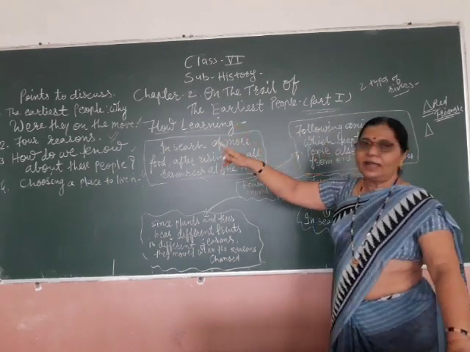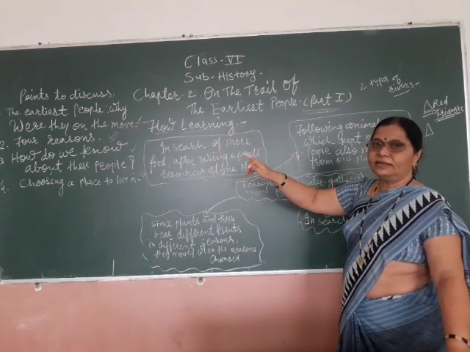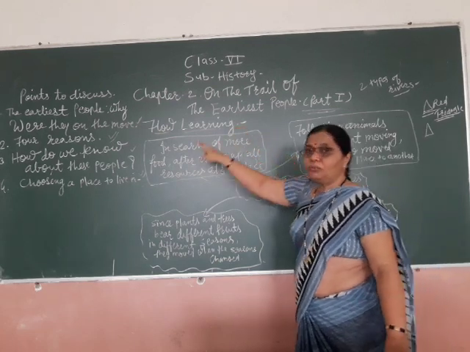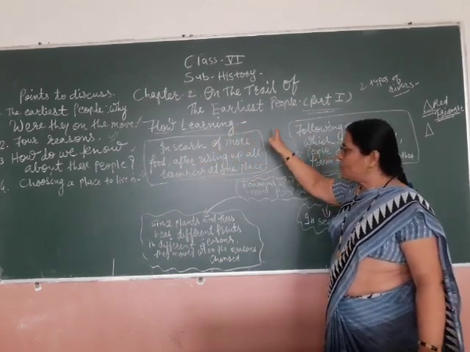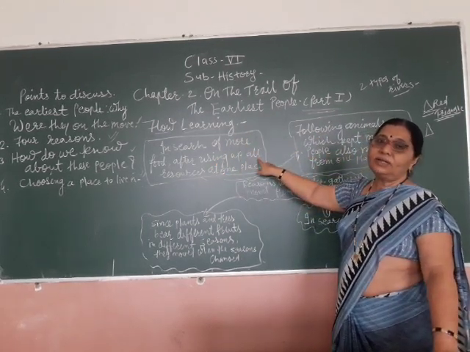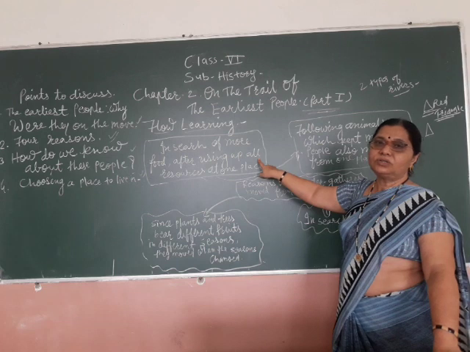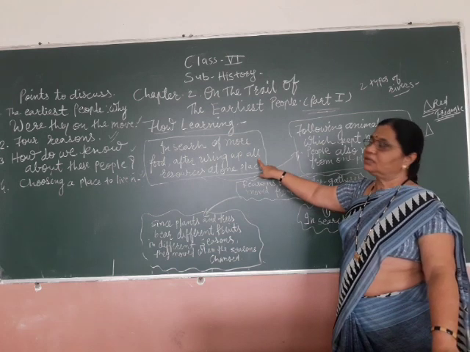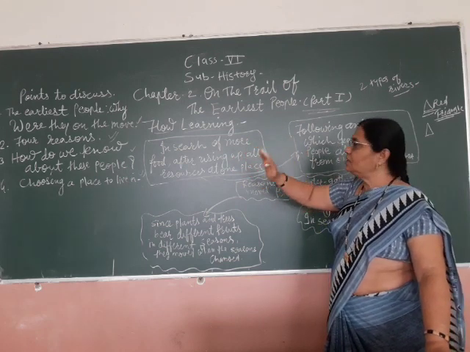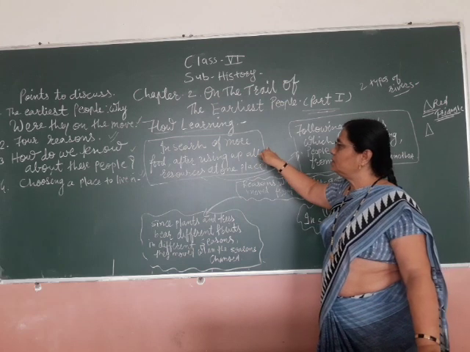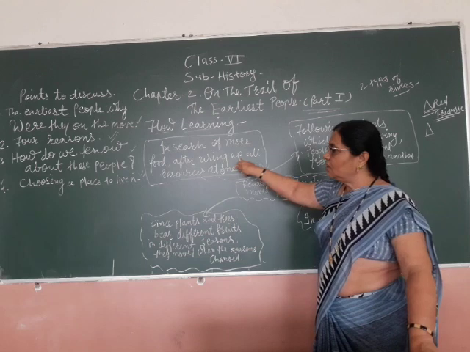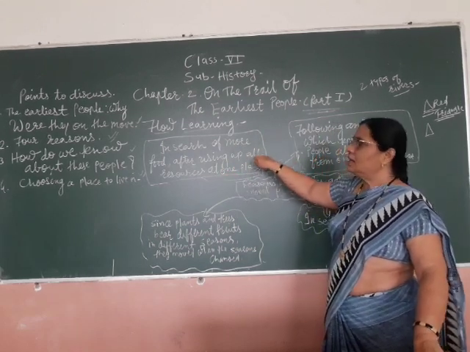Now, in the flow of learning, why did these hunters and gatherers move from one place to another? In search of more food, after water or resources were used up. After using up all the resources at one place, that is the plants and animals, if they were not getting them there or they were finished, they moved to other places. So the first reason is search of more food.